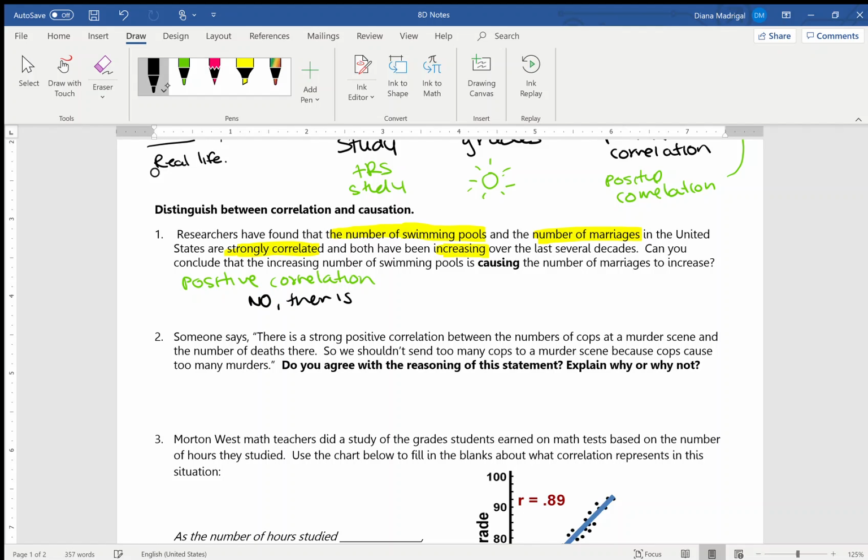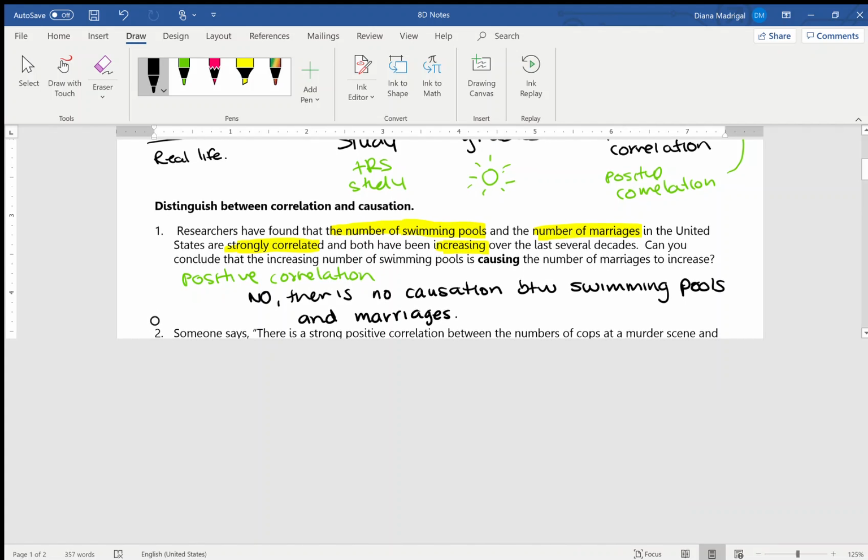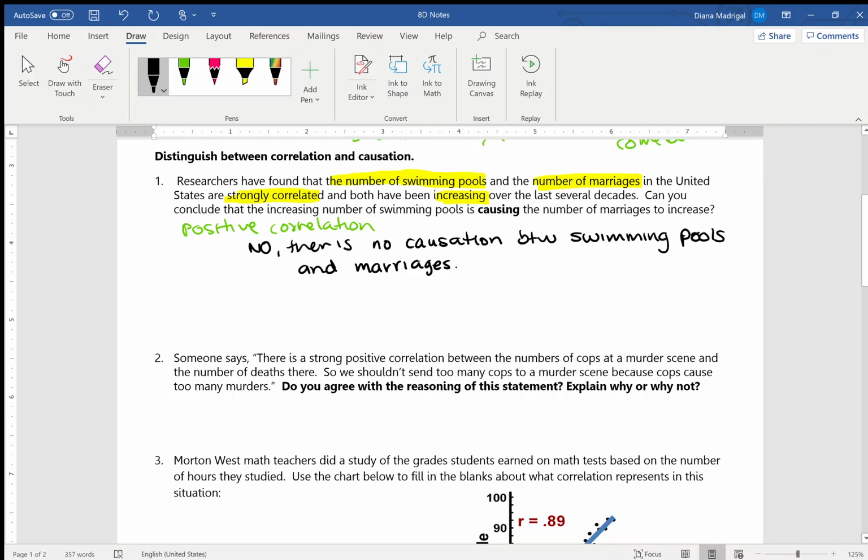There is no causation between swimming pools and marriages. Okay, what I'm looking for, and let me explain it here. Let me give myself a space. What I'm looking for in your answers is the word causation, okay, or causing.